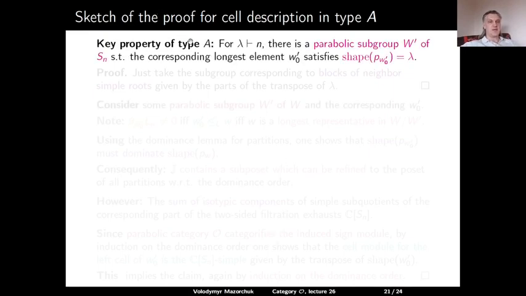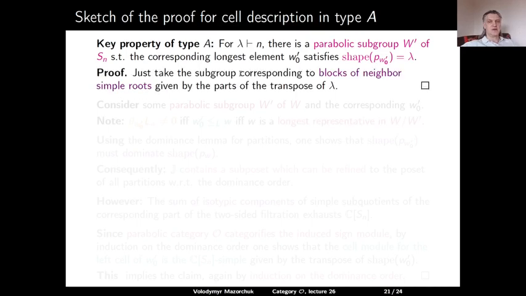The key property of type A is that for any partition lambda, there is a parabolic subgroup W prime of Sn such that the corresponding longest element W0 prime satisfies that the shape of the insertion tableau for this element is equal to lambda. To construct such W prime, we should take lambda, transpose it, and then take the parabolic subgroup given by blocks of neighboring simple roots, which are written according to parts of the transpose of lambda.